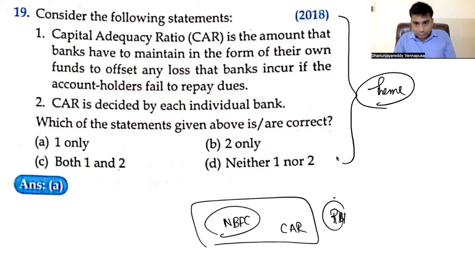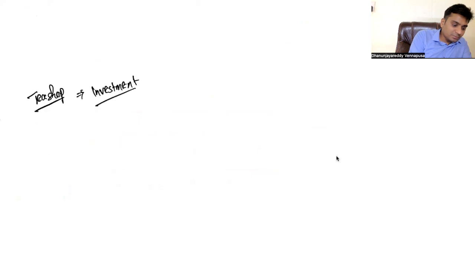Try to understand. Capital adequacy ratio is the amount that the banks have to maintain in the form of their own funds to offset any loss that the banks incur if the account holder fails to repay the dues. CAR is decided by each individual bank. What is capital adequacy ratio? Capital means the amount that is required to start a business is called capital. Always remember this, right? So if I want to start a tea shop, it requires some investment. Say the investment is rupees 1 lakh.